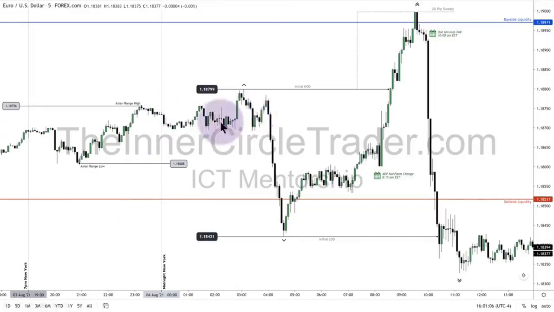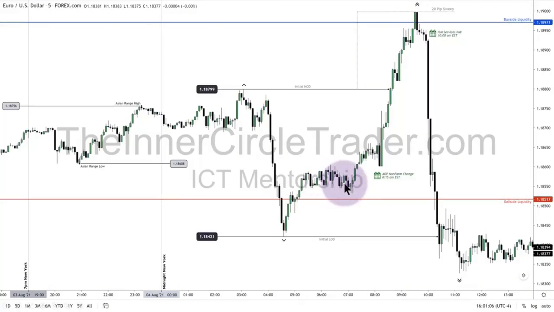The consolidation that starts after midnight initially sweeps the Asian range high right there, breaks, and one more time sweeps above it, then sells off. So you're having a very small 5-minute optimal trade entry sweeping the Asian range high. So what you would do is draw that out in time, and you can see how they've worked it here, here, and then it reprices lower to attack that sell side liquidity pool on the hourly chart. That's that red line. It plunged below that, creating the initial low of the day. It rallied off of that through London lunch.